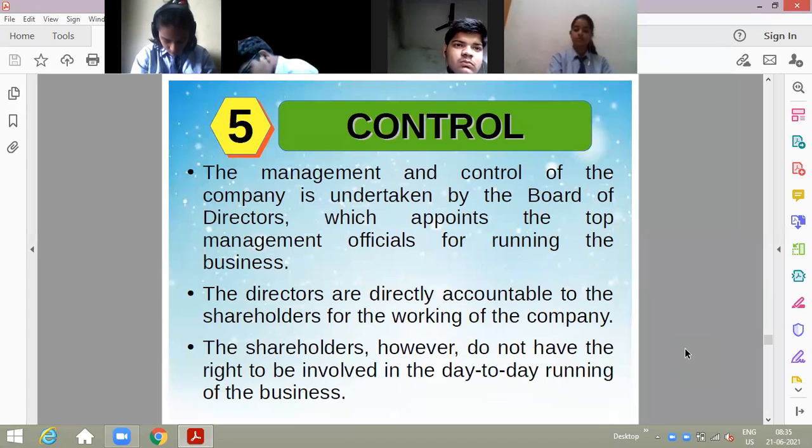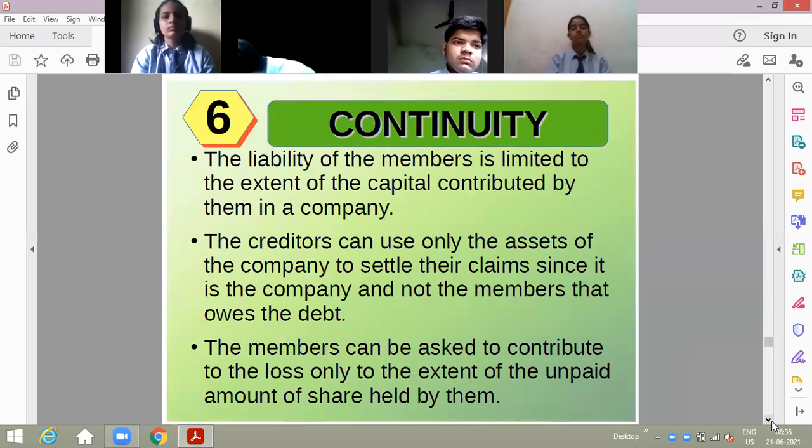Of course, the company itself would be signing the contract. I told you, the company is an artificial person. That means the company has the power to sign its own contract, but in a way that the company has a common seal. Company must have the common seal. Continuity is the same as perpetual succession.